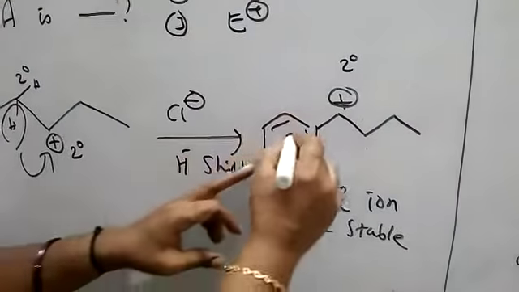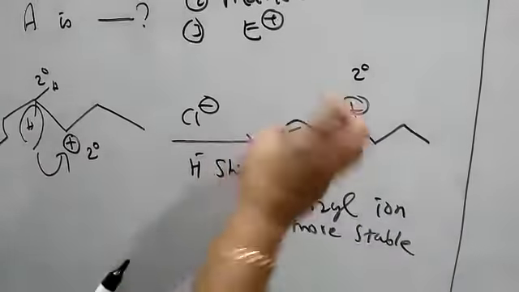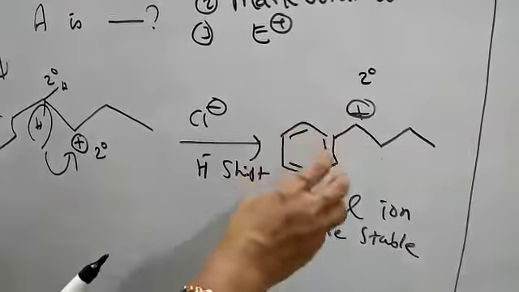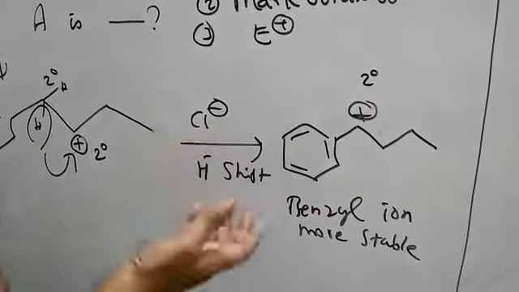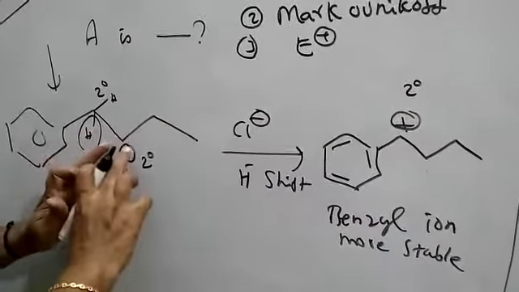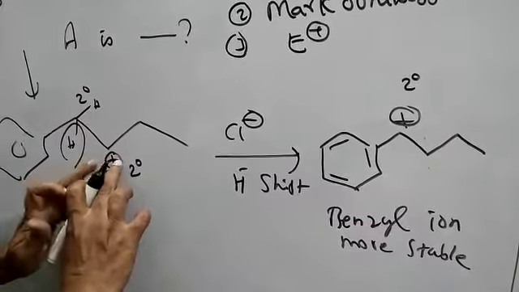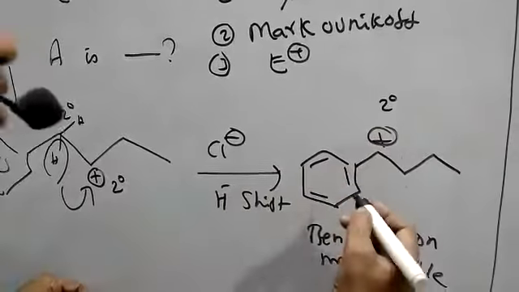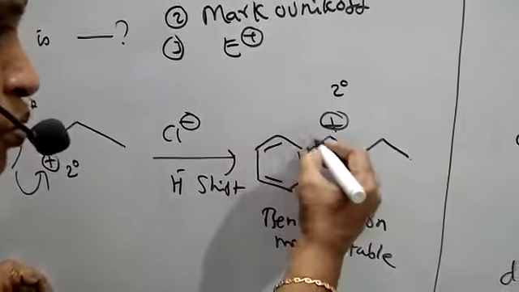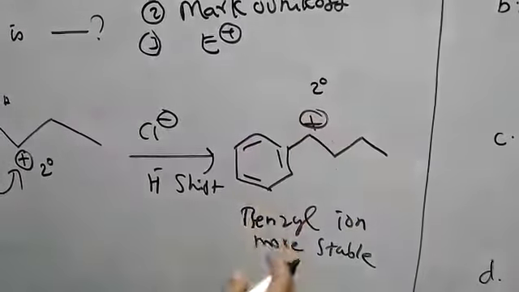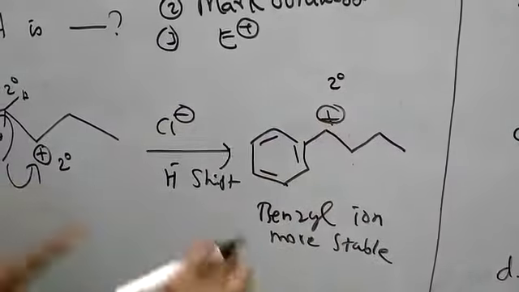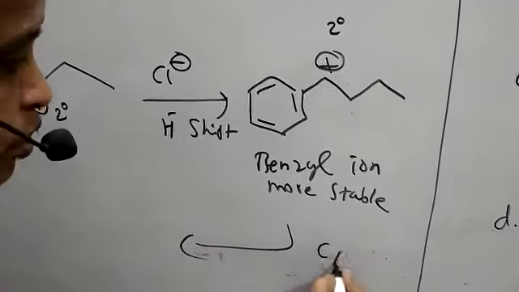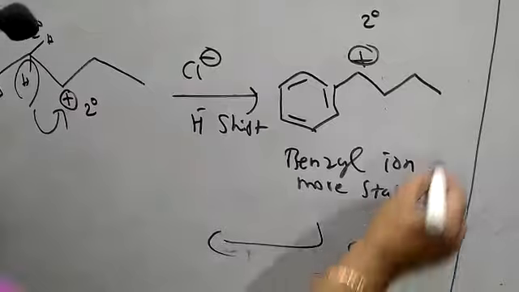Because of this resonance, we call it a benzyl group. So the benzyl carbocation is more stable. Here the positive charge is available but not stabilized by resonance, whereas this one is stable by resonance because the electrons move and the conjugate system supports it, so this is more stable. After formation of the stable species, Cl minus is going to attack here.